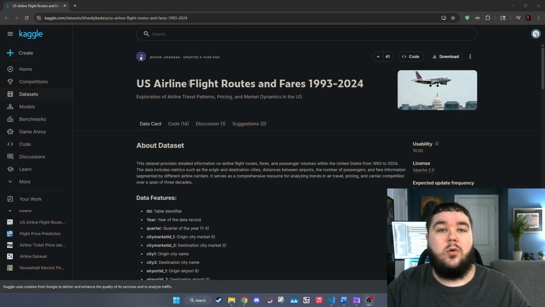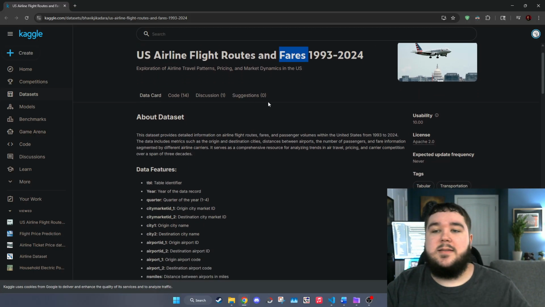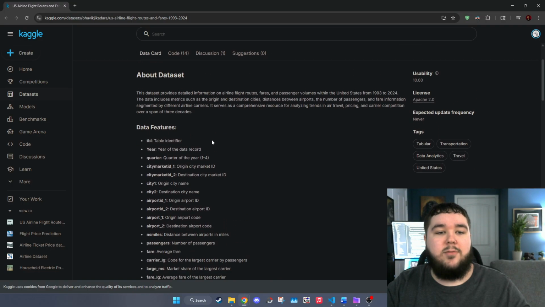My overall goal is to use this data set, which has flight routes and fares from 1993 to 2024. The good thing about this data set is that it has the fare average price.